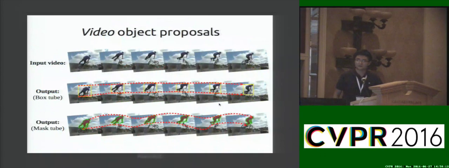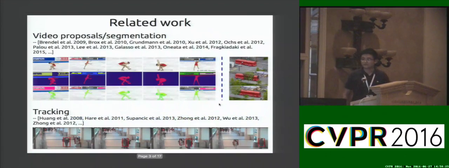So the goal of this project is to build an algorithm that could output object proposals for videos. Specifically, given an input video, we want to output object proposals both at the box level and also at the segmentation mask level. There are many previous works related to what we are doing. The first line of research that's closely related is video proposal and segmentation. Another line of research that's loosely related is visual tracking.